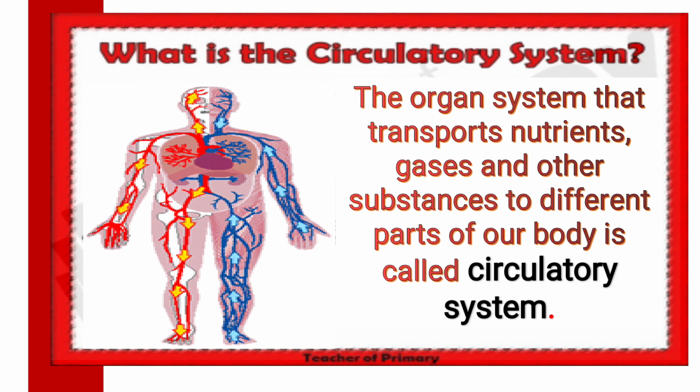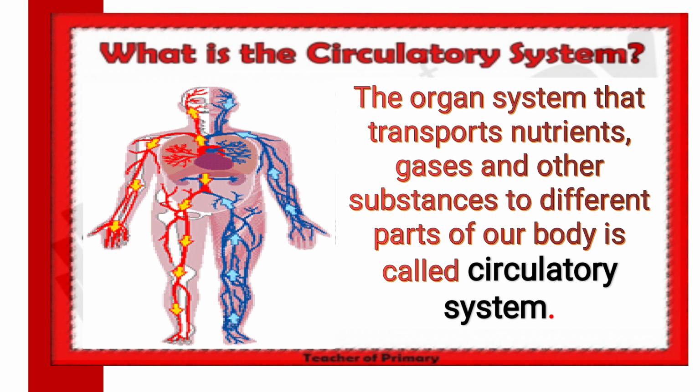Now we will know what is the circulatory system. Actually, what is the definition of the circulatory system? The organ system that transports nutrients, gases and other substances to different parts of the body is called the circulatory system. Here, transport nutrients are given. Nutrients, you have studied, are the basic things which our body needs.